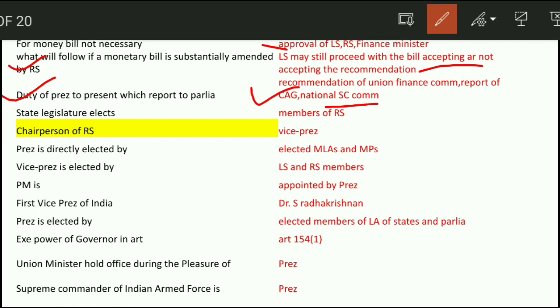State legislature elects members of Rajya Sabha. Who elects? Next question. Chairperson of Rajya Sabha is the Vice President. Next question. The President is elected by elected MLAs and MPs. No nominated members of Lok Sabha and Rajya Sabha vote.